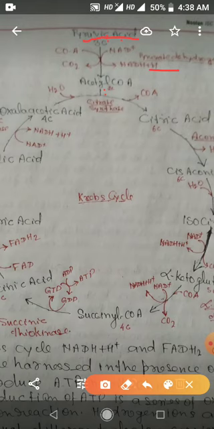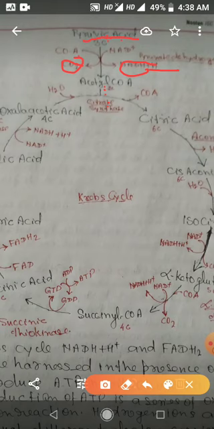Pyruvic acid combined with coenzyme A, then 1 molecule of carbon dioxide is given out, 1 molecule of NADH plus H ion is produced and acetyl-CoA is formed. Now acetyl-CoA enters in mitochondria and in the Krebs cycle.